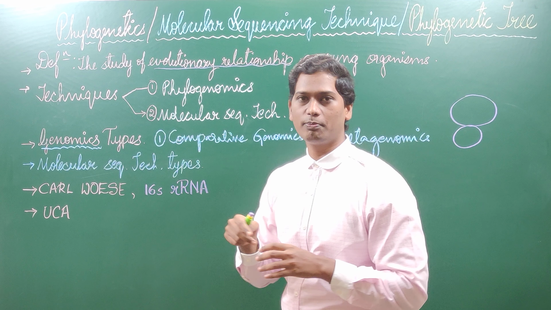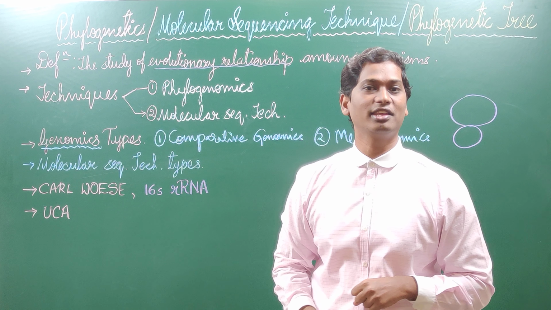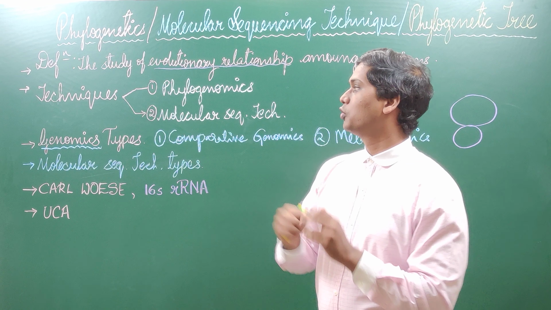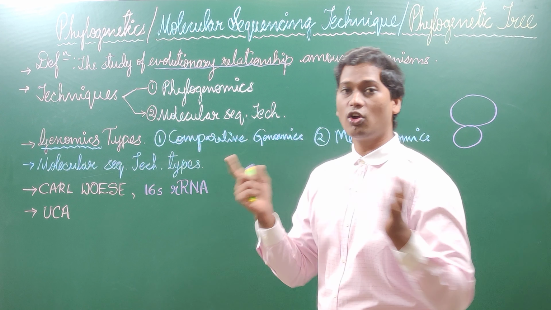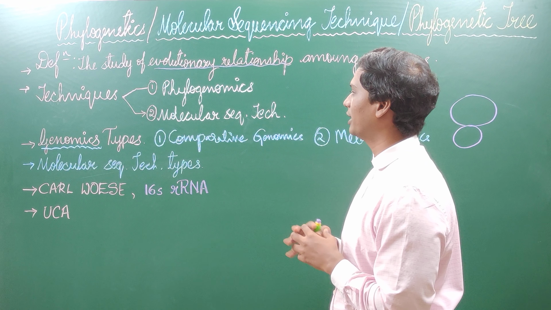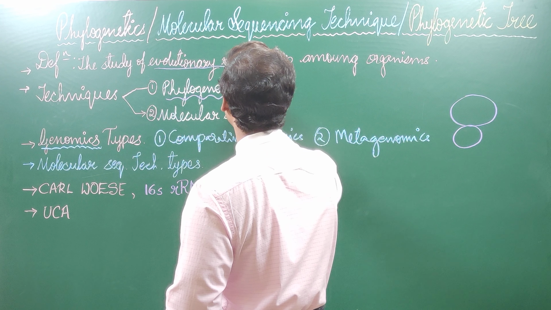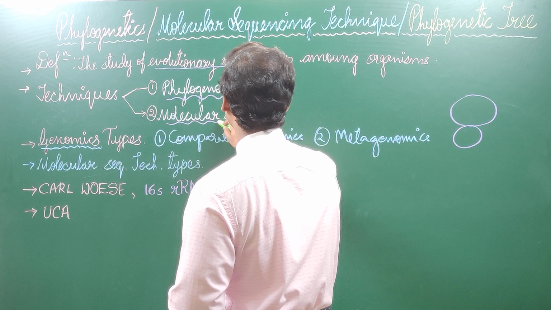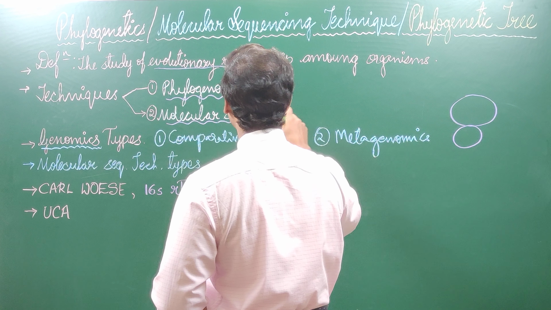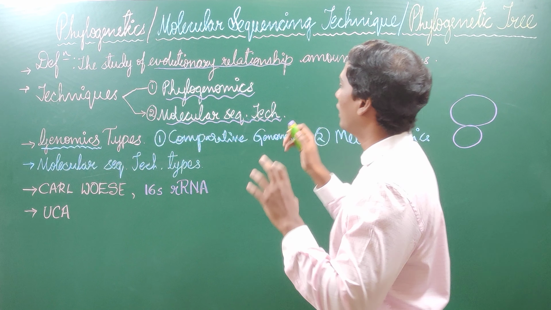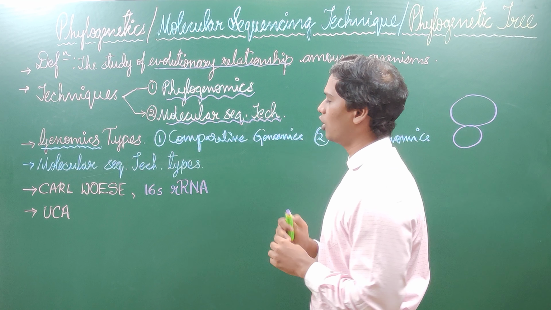Okay, you may ask me this, sir, what is the technique we use to find out the evolutionary relationship among organisms? Yes, there are techniques. There are two major techniques to find out when we and any organism of this planet had a common ancestor. Those techniques are phylogenomics and molecular sequencing technique. These two techniques we usually use to study the evolutionary relationship among organisms.